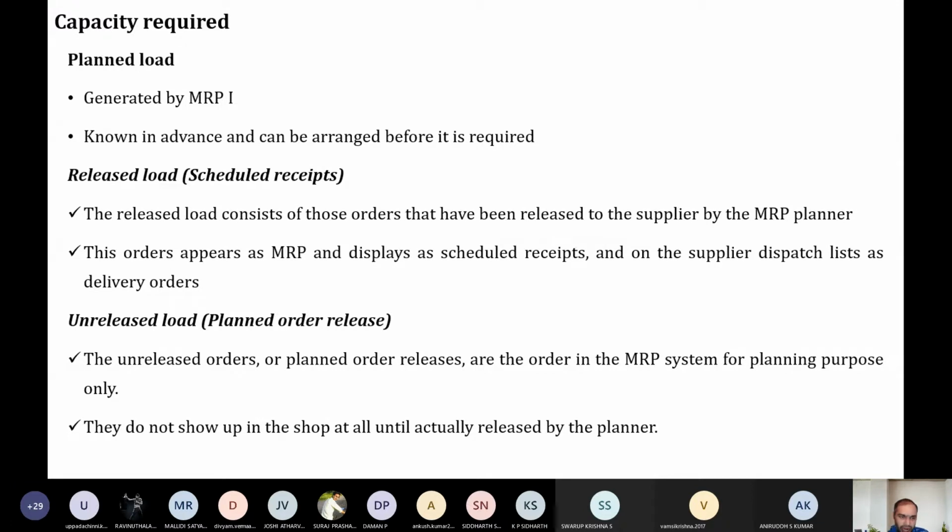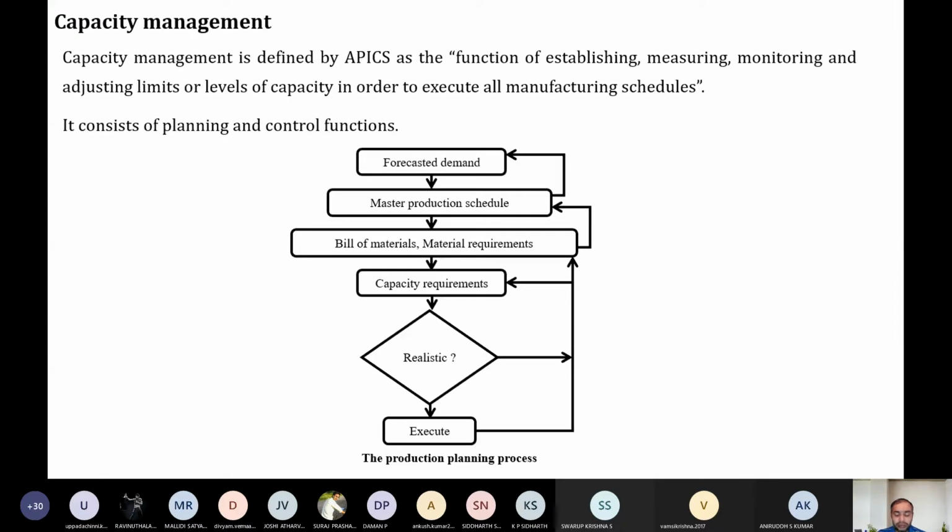So that is the released load and unreleased load. Okay, this is with MRP. When the load is planned, or when the production activity is already planned, then it is possible to stick with the MRP. So in this case, we go with the MRP data where things will happen. So that is how this capacity required can be planned, if the load is a planned one.